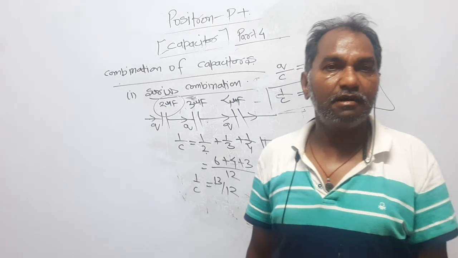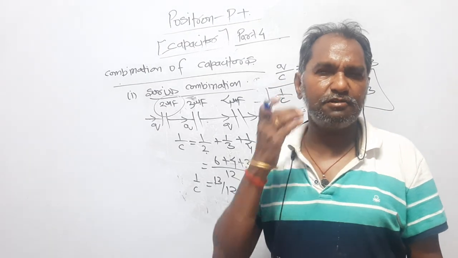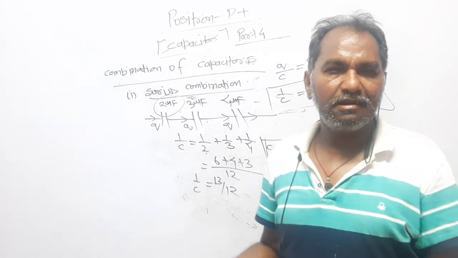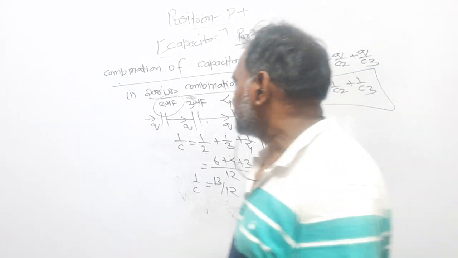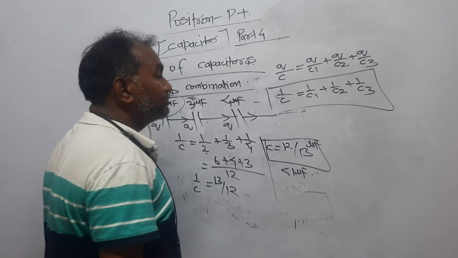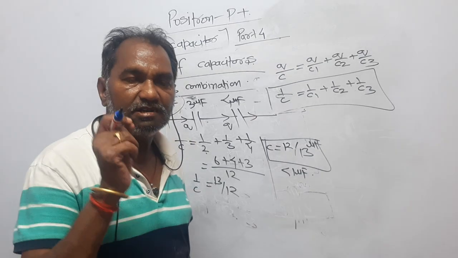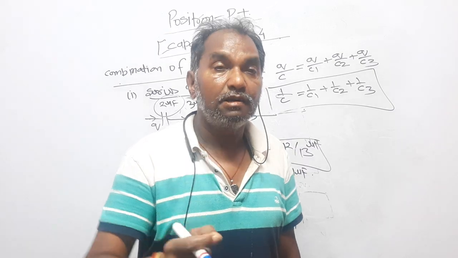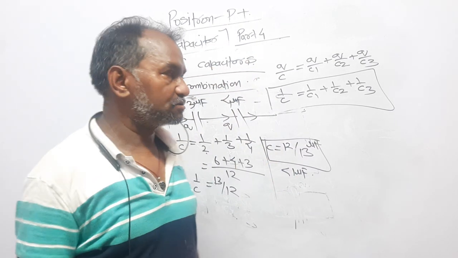This is the result, and this result might be very useful while you are analyzing a question, right? During the analysis, it would be very important to know that in the series combination, the equivalent capacitance is even smaller than the smallest one.